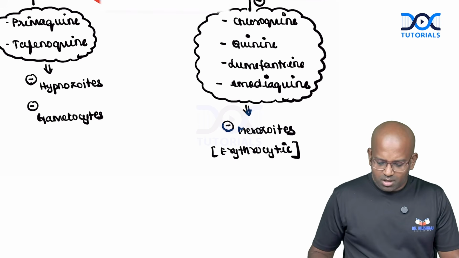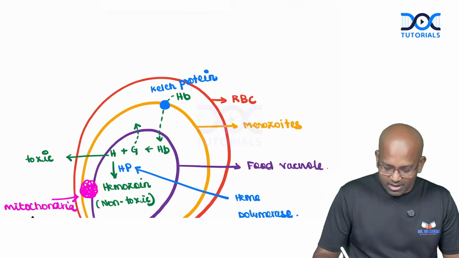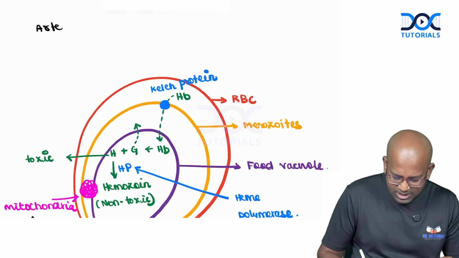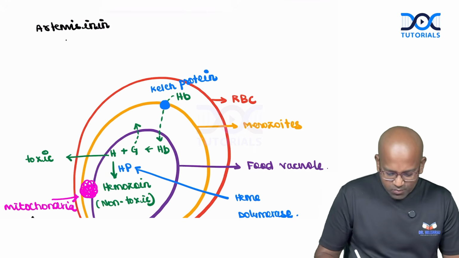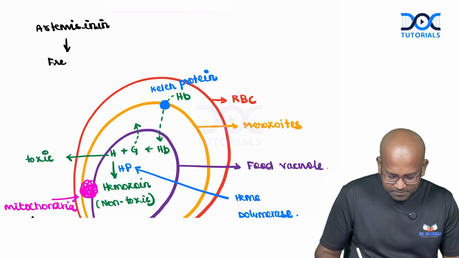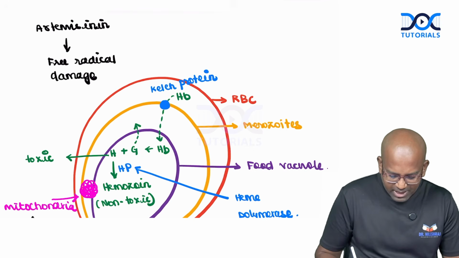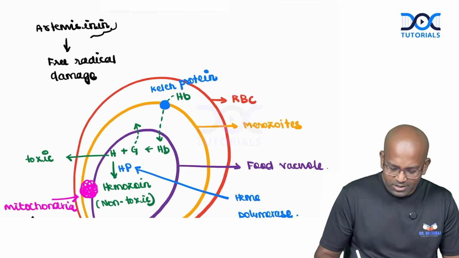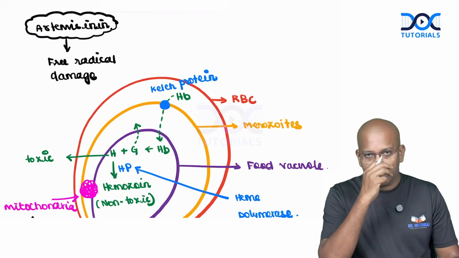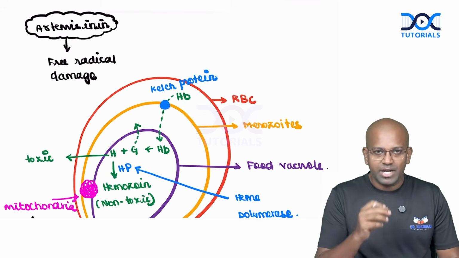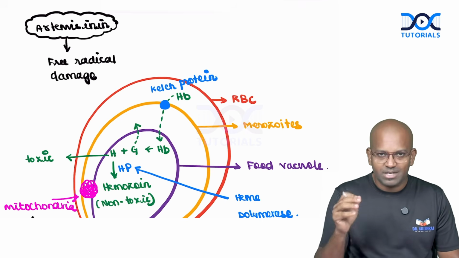Now we have one more drug called artemisinin derivatives. Here comes the Chinese product, no, artemisinin derivatives. This will induce free radical damage. So what do we expect the mechanism of action of this artemisinin derivative to be? It is inducing free radicals, not immediately, my dears. It will release free radicals, thereby inducing damage to the plasmodial cell membrane.